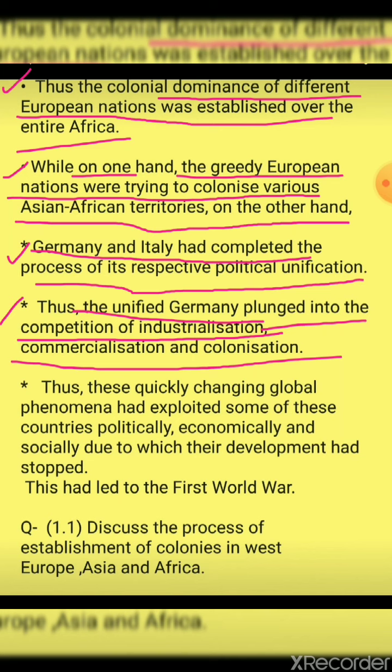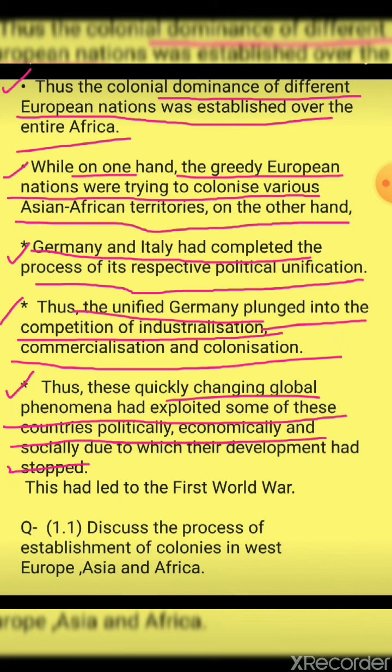Commercialization means they started doing business over there, and we know that they captured different territories and even established their colonies in Africa.